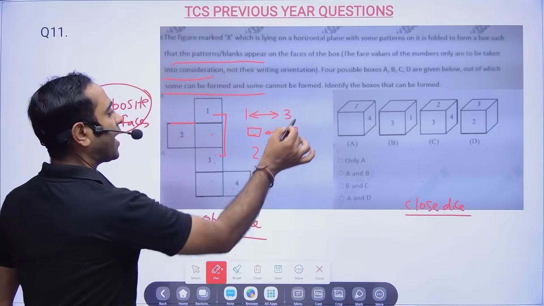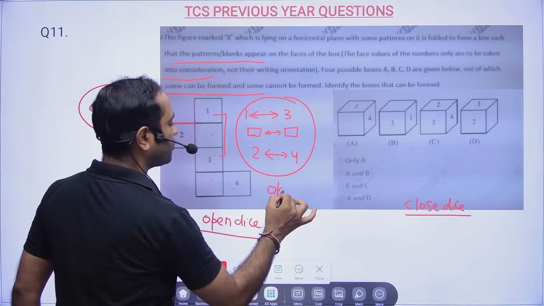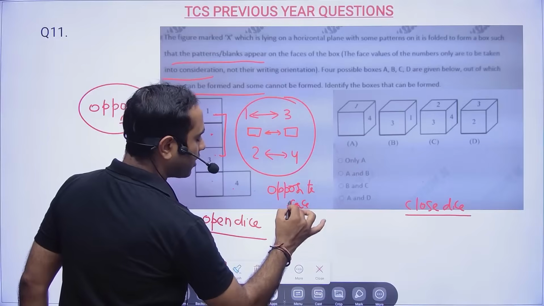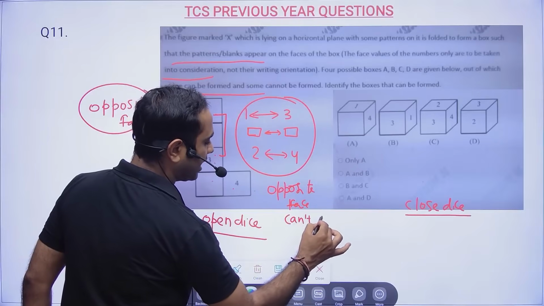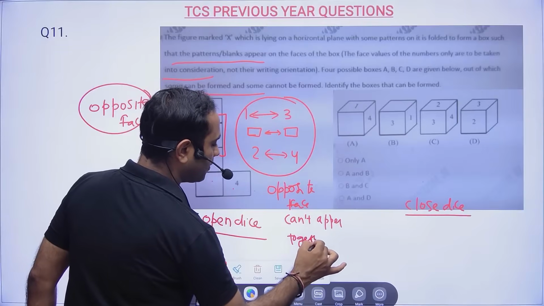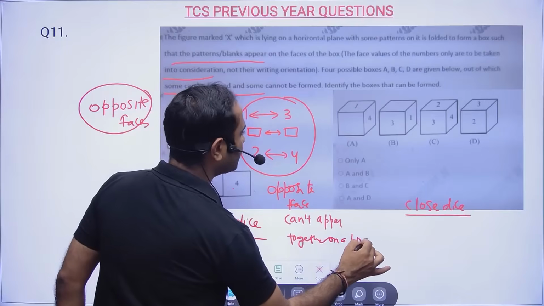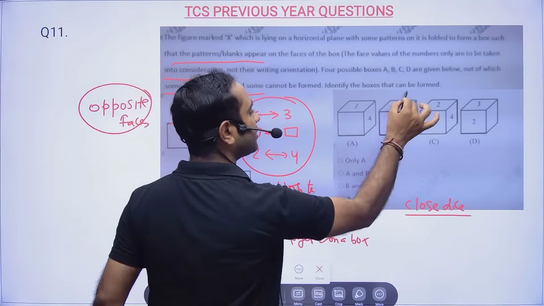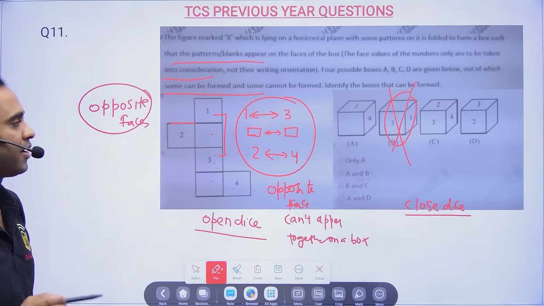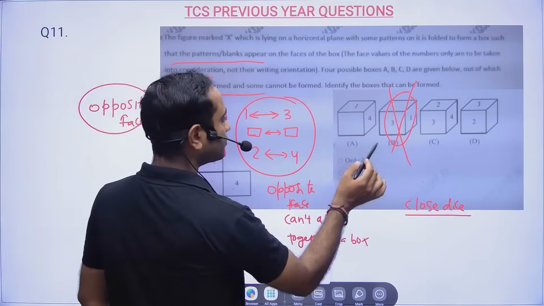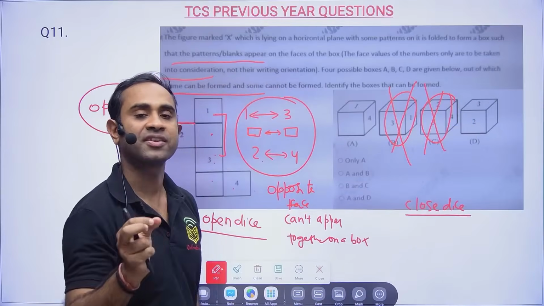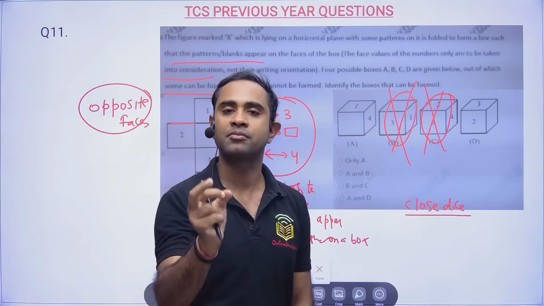Now, friends, why do we calculate opposite faces? Because opposite faces cannot appear together on a box. Now let's see. So you see 1 3, 1 3 appeared here. That means we cannot make this particular closed dice. Then you see 2 4. 2 and 4 are opposite faces. Opposite faces can never come on a dice together.